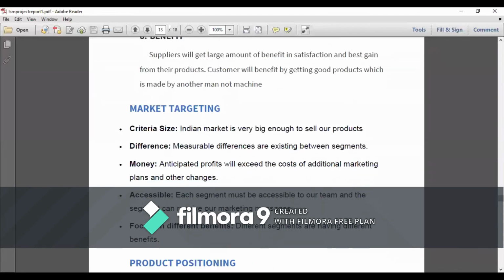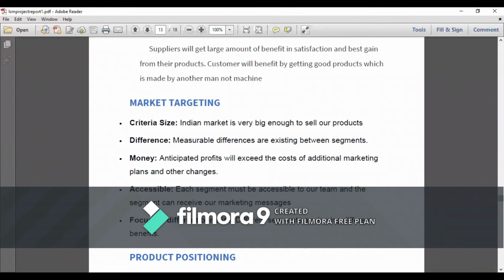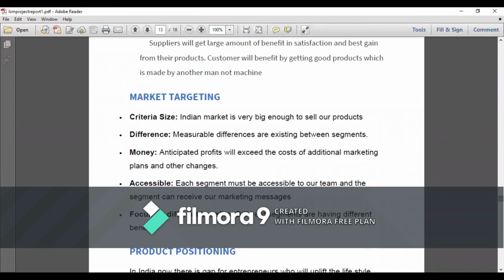The second one is market targeting. This depends upon criteria: size, difference, money, and accessibility, focusing on different benefits. In size, the Indian market is big enough to sell our products, so it will be very useful. Measurable differences exist between the segments. And the third one is money: our anticipated profits will exceed the cost of additional marketing plans and other changes.